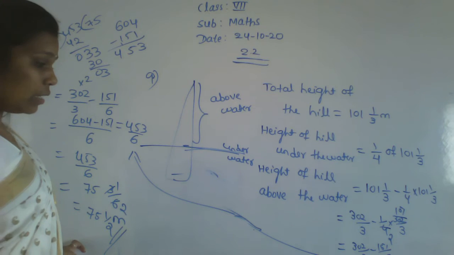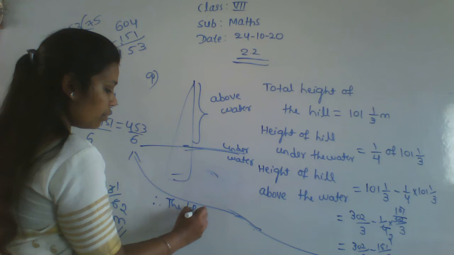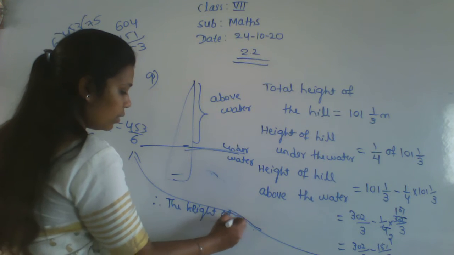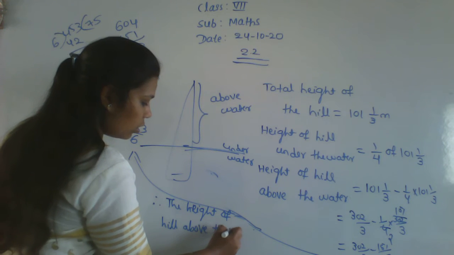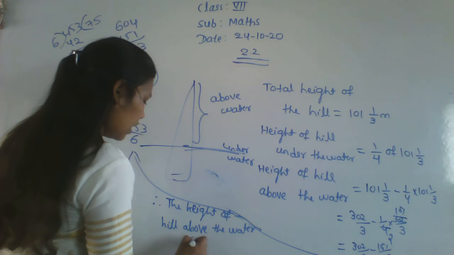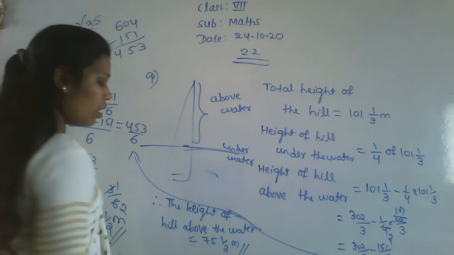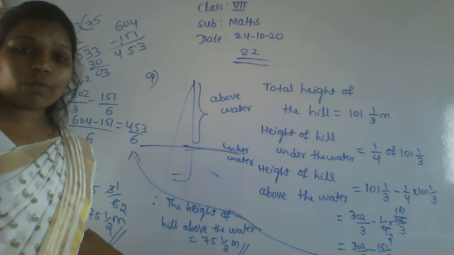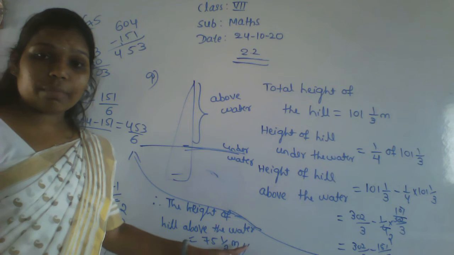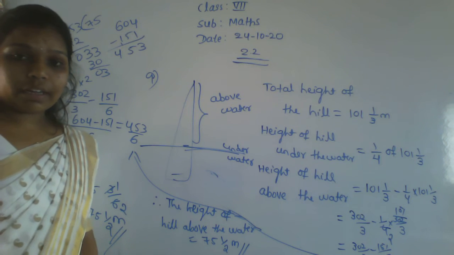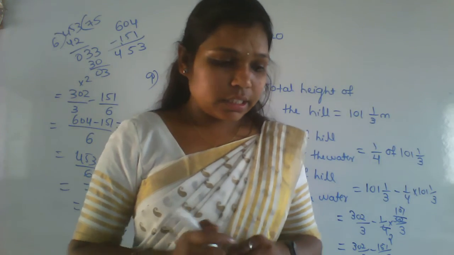What is the height of the hill? You have to write here the last sentence. Therefore, the height of the hill above the water is equal to what? 75 integer 1 by 2 meter. Okay. The height of the hill above the water is 75 integer 1 by 2 meter. Getting? Okay, fine.